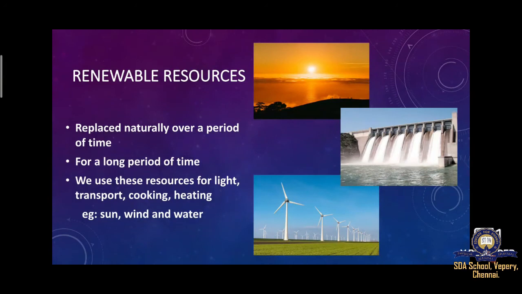Sun is a renewable resource, wind is a renewable resource, and water is a renewable resource. We get electricity from wind. We get hydroelectricity from water. The word hydro means water, so we get electricity even from water.